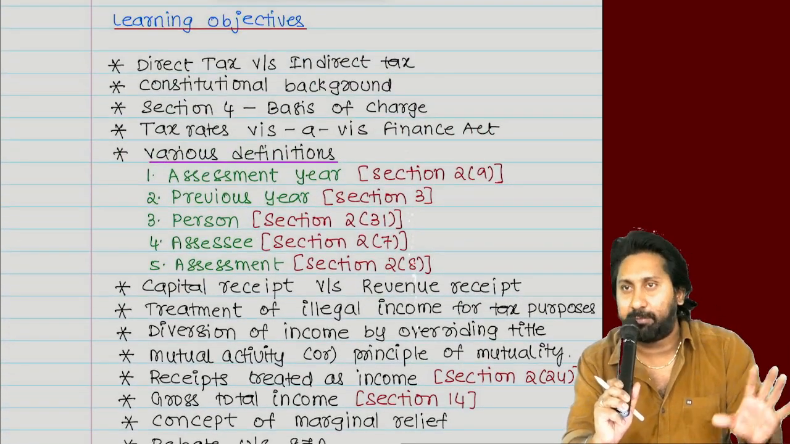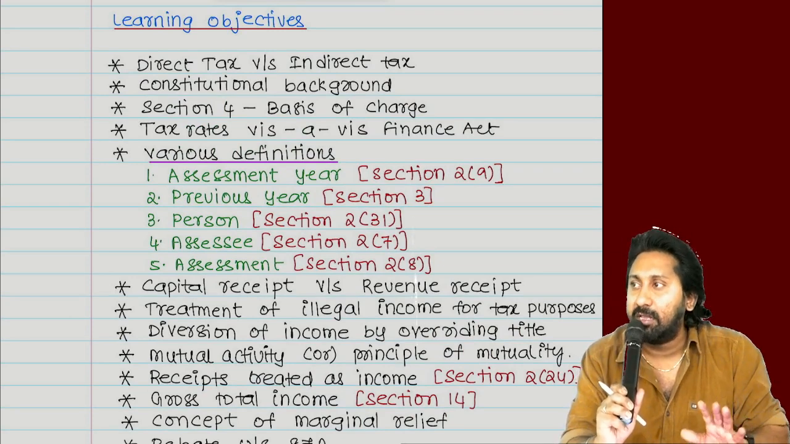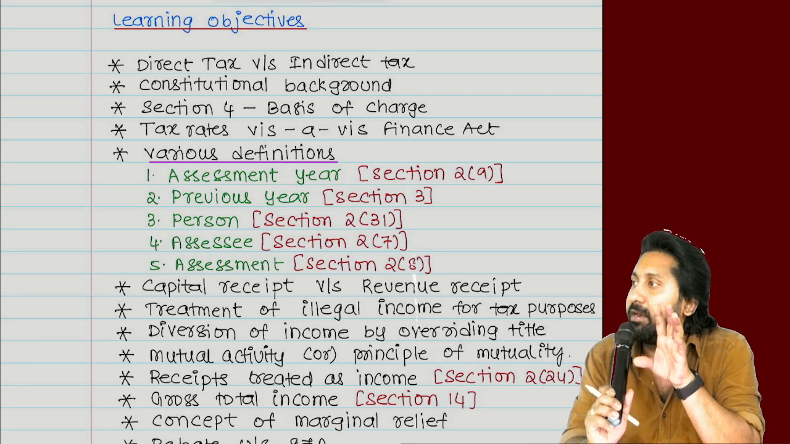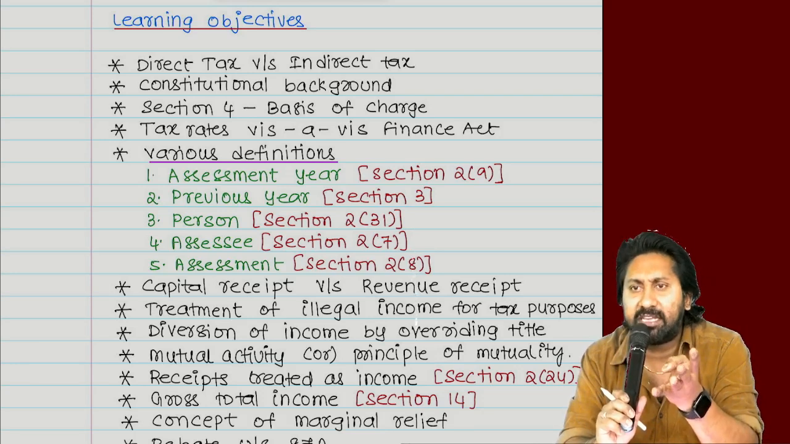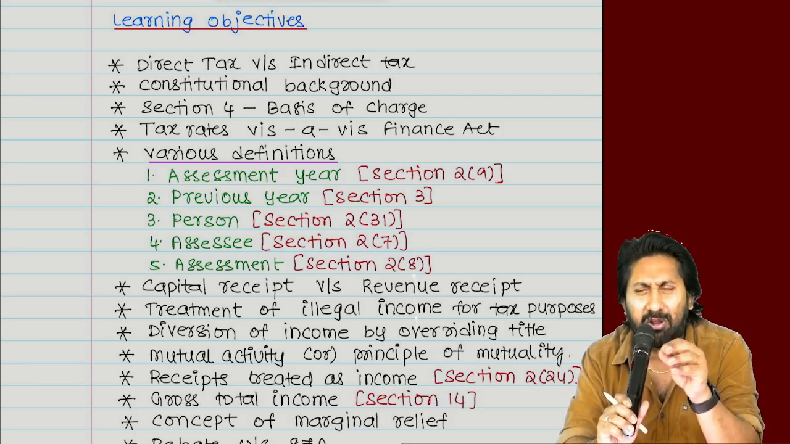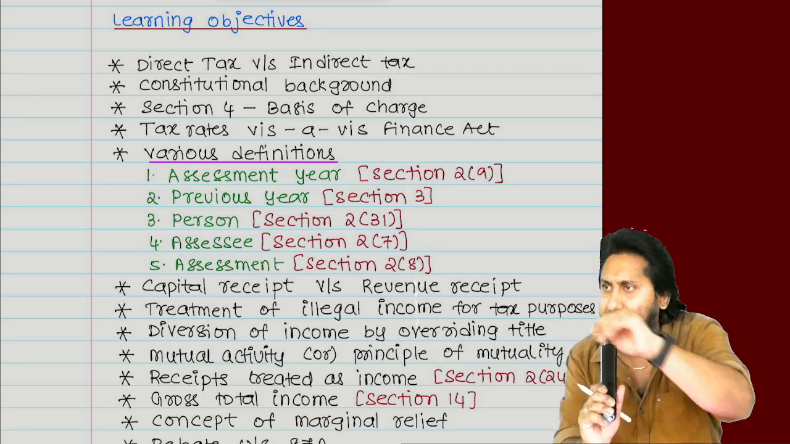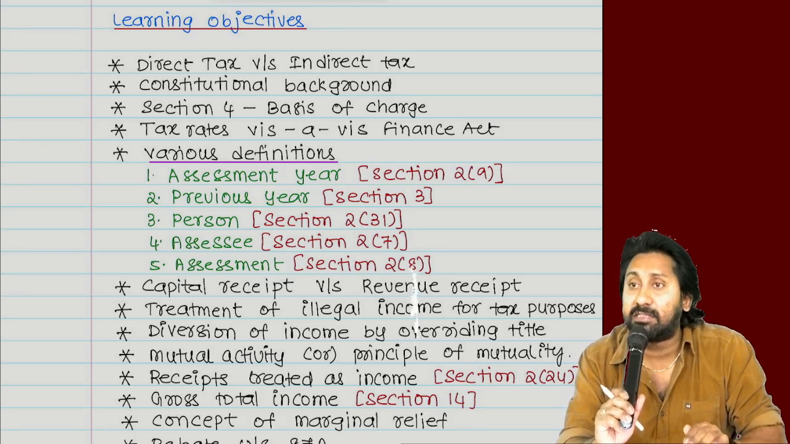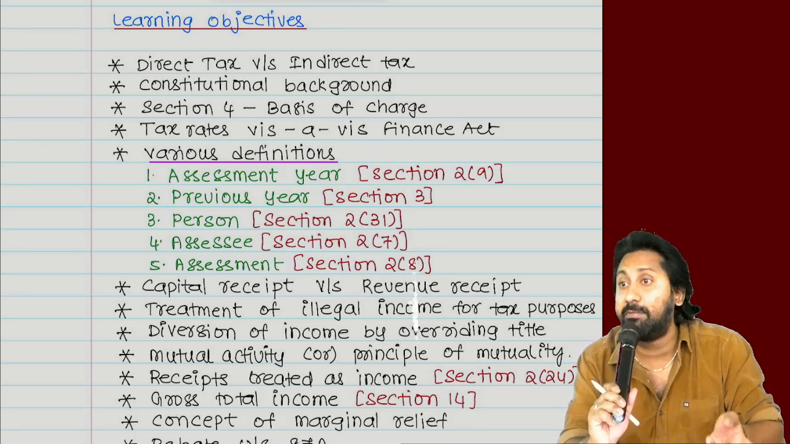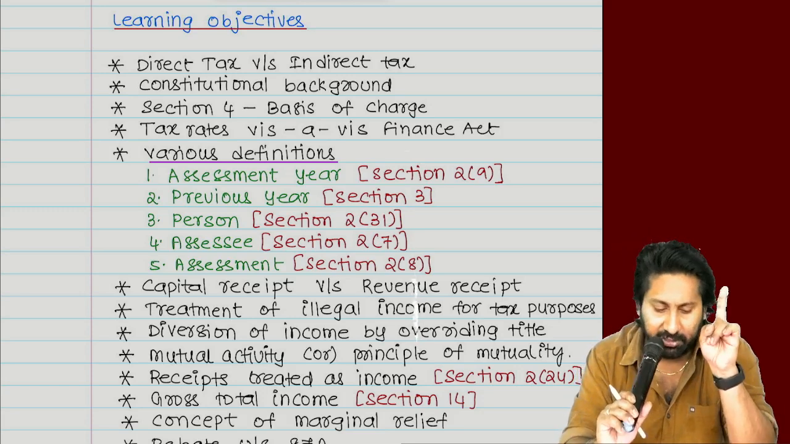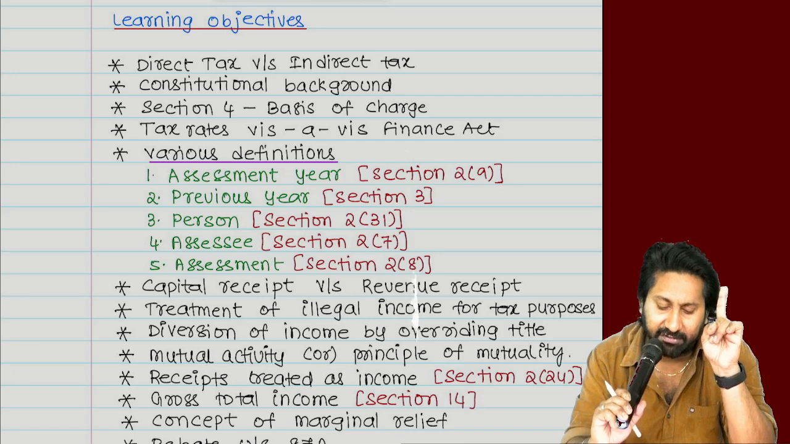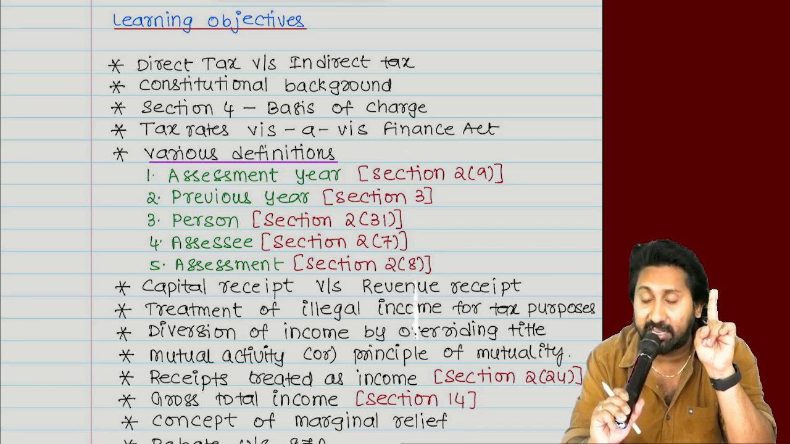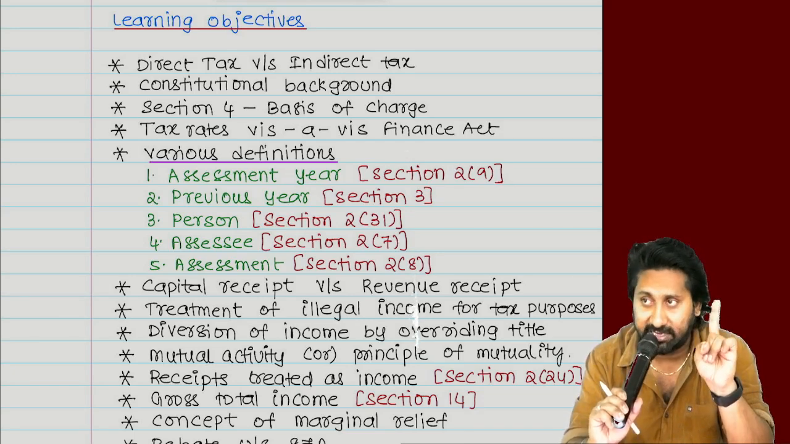Very, very big chapter, basic concepts. Generally, people discuss assessment year, previous year, and one or two concepts in basics, and they go to the second chapter, residential status. But in this chapter itself, we are going to see many examination concepts as well. Examination concept number 1: capital receipt, revenue receipt, and receipts treated as income, one exam area.